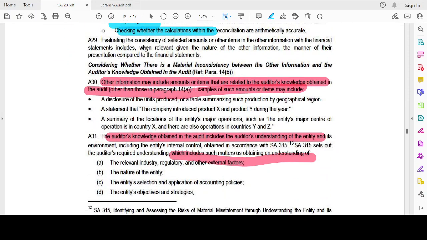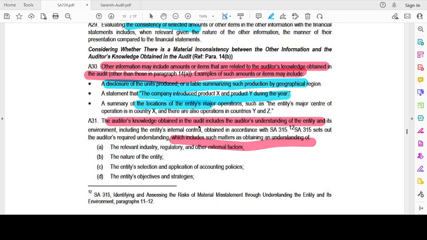Now, evaluate the consistency of the amount, considering whether there is a material inconsistency between the other information and the auditor's knowledge obtained in the audit. Other information may include amounts or items that are related to the auditor's knowledge obtained in the audit. Examples could be disclosures based on geographical region, a statement that the company has introduced products X and Y during the year, or a summary of locations of the major operations. The auditor's knowledge obtained in the audit includes the auditor's understanding of the entity and its environment, including the entity's internal control, which includes such matters.